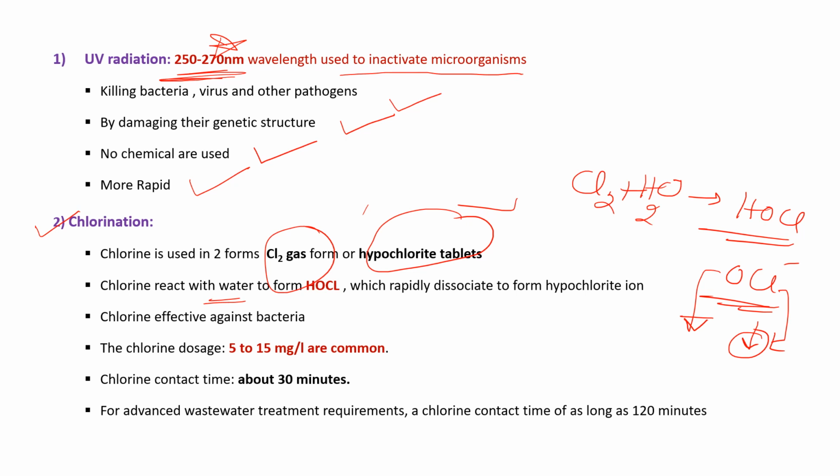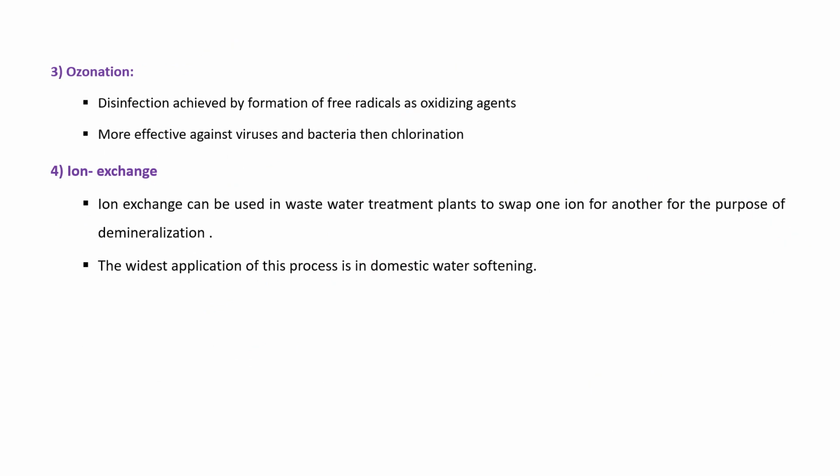So what is the dosage of the chlorine? Generally we use 5 to 15 milligram per liter of chlorine for the disinfection. And what is the contact time? The general contact time is 30 minutes, or we can say half an hour. But in the advanced processes, the contact time may reach up to 120 minutes, meaning up to 2 hours. Now the ozonation process is used for the disinfection.